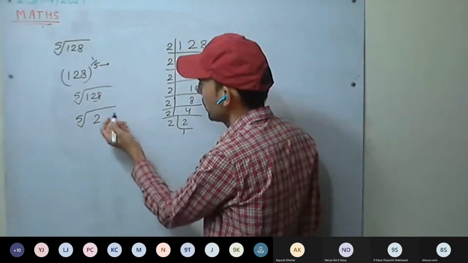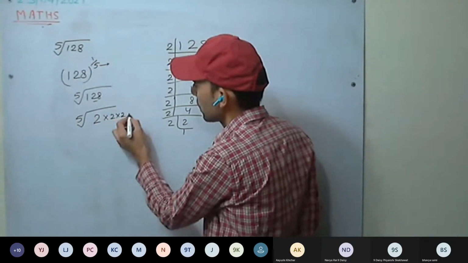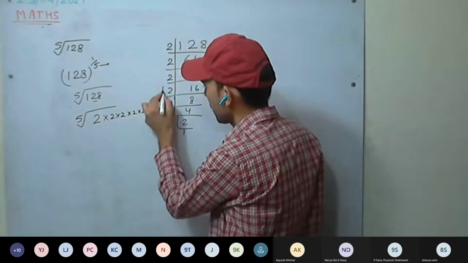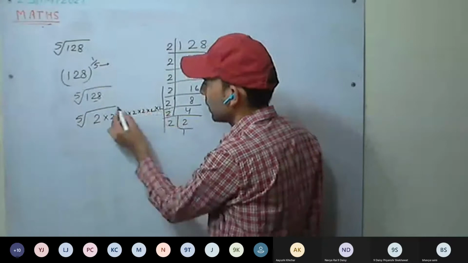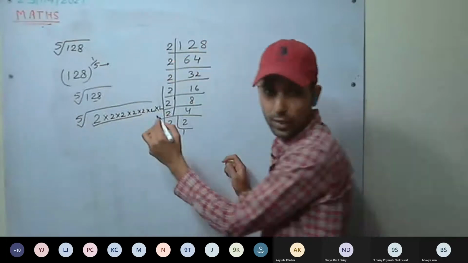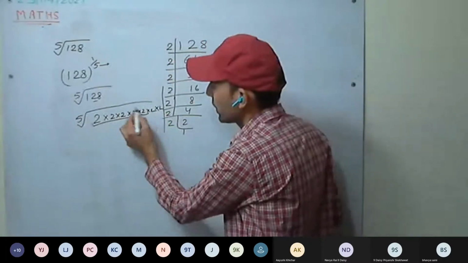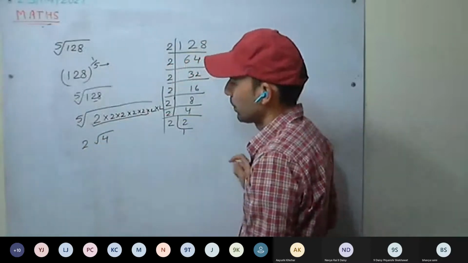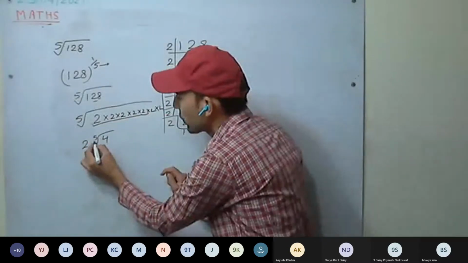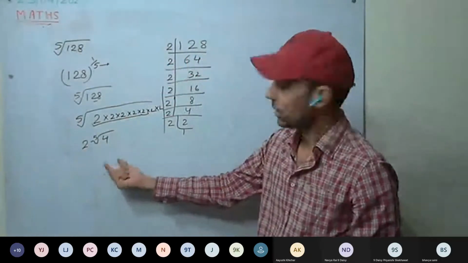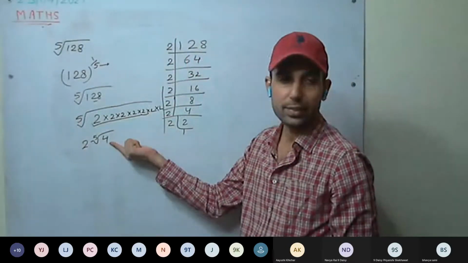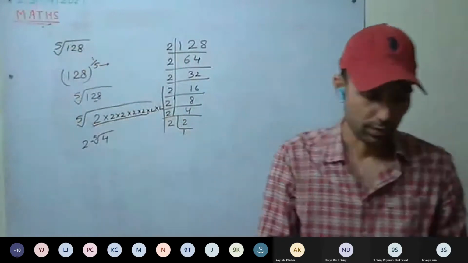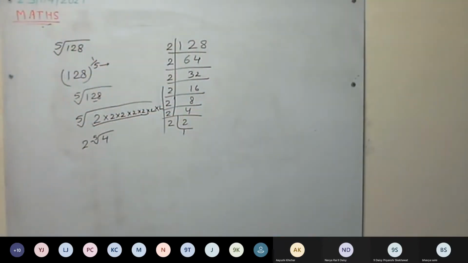Any way you can do. Taking a group of 5 twos, we take 1 out, so we get 2 fifth root of 4. We cannot solve it further, and the fifth root of 4 is irrational. Therefore, this is a surd. Understood this one? This is a surd.